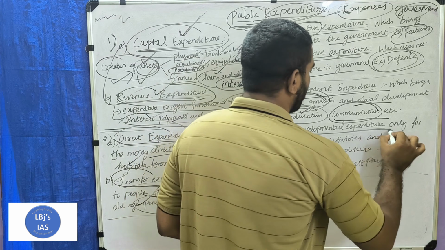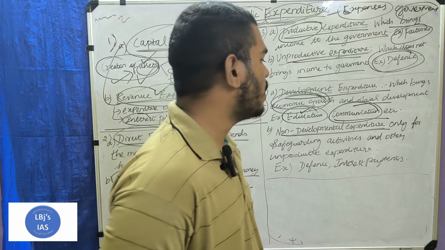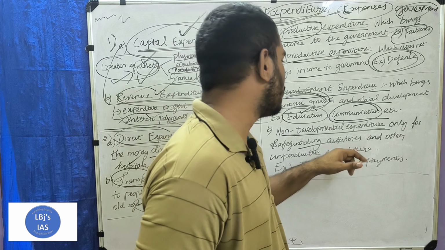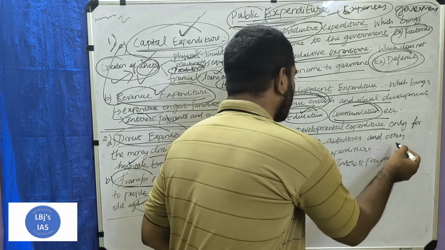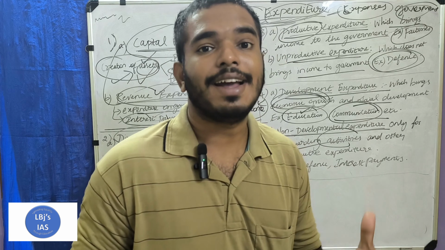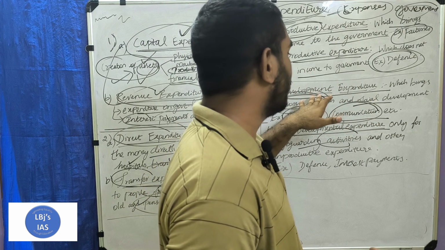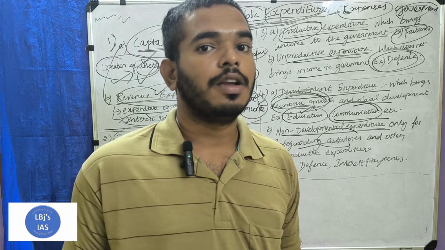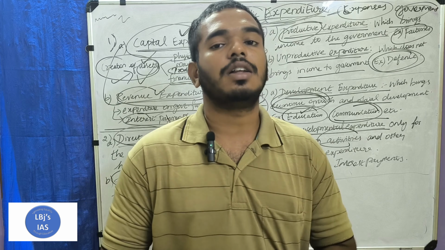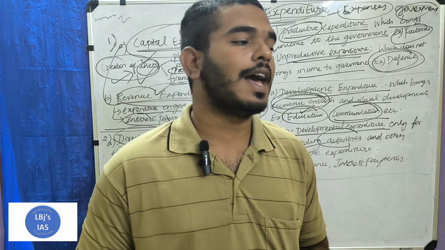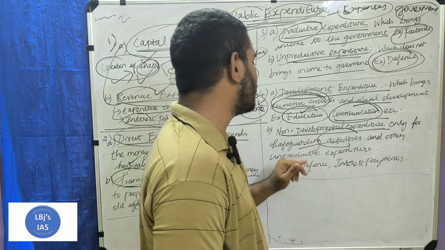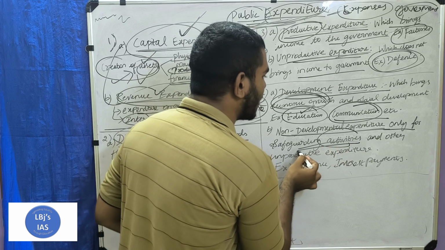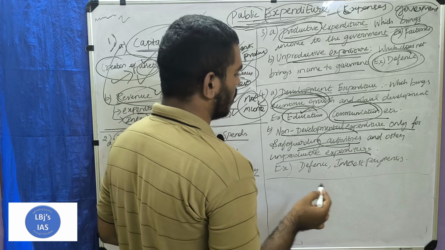Next one is non-development expenditure, which is only for safeguarding activities. It does not provide productivity. It does not provide development directly, but gives an indirect benefit. Take for example, it is only for safeguarding activities and other unproductive expenditure.